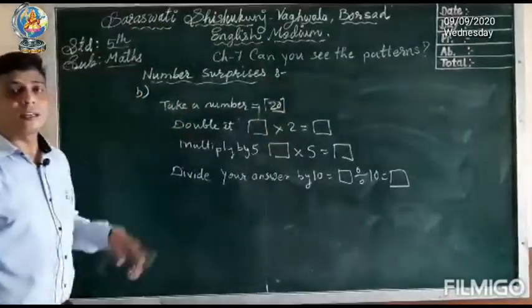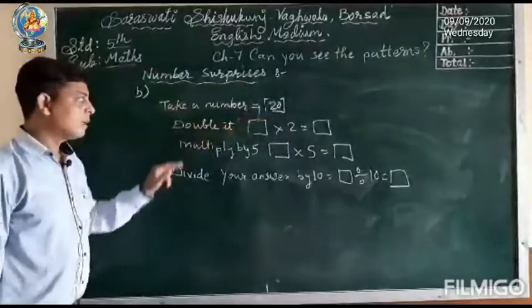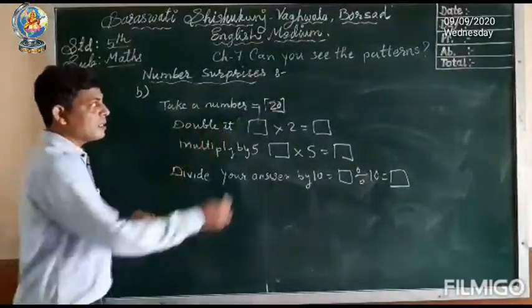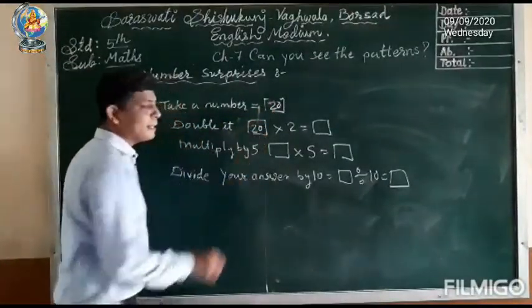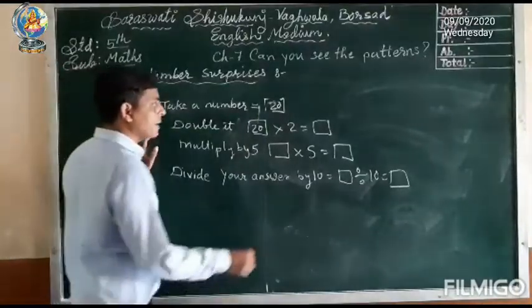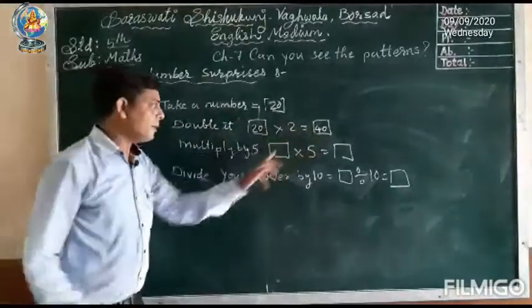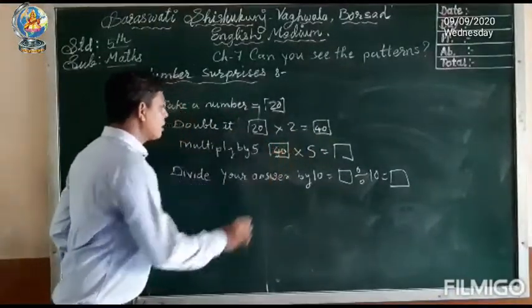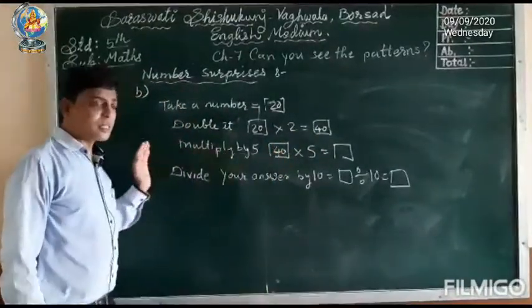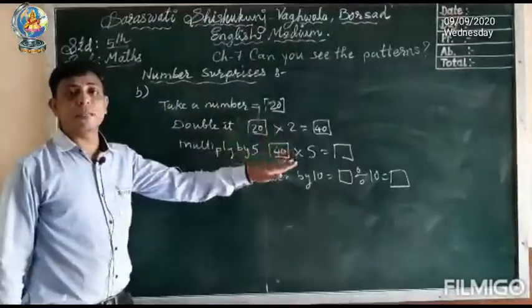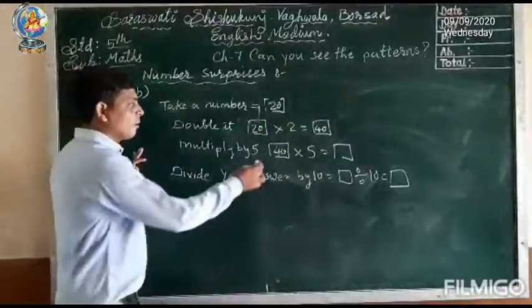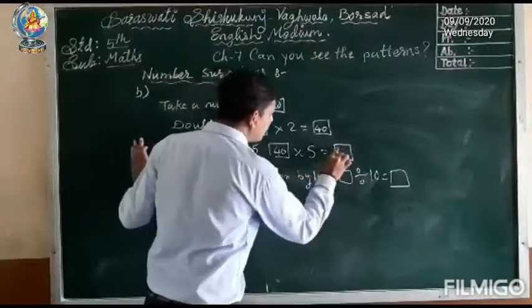Now double it, so double of 20 is 40. Now in the third step we have to multiply this 40 by 5. So 40 fives are 200.